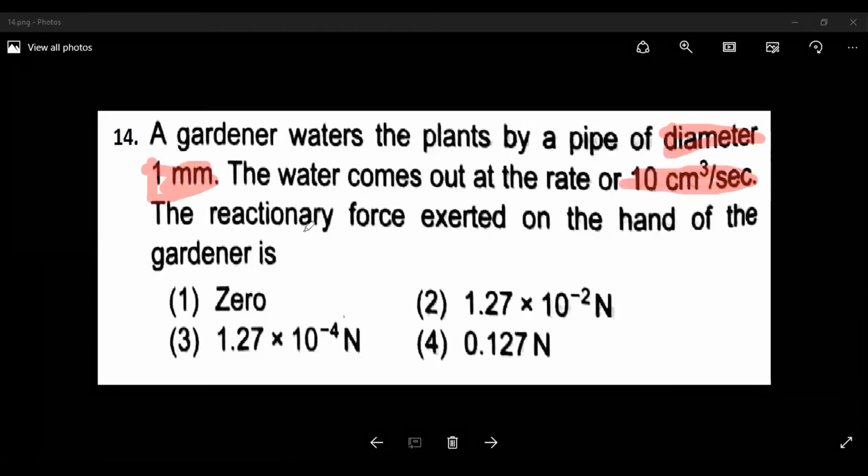The reactionary force exerted on the hand of the gardener is, okay, so this is the pipe, the diameter of the pipe is given, and the rate of flow of water is 10 centimeter cube per second. You have to calculate the reactionary force in this problem. Okay, let's see the answer, dear students, on the board.